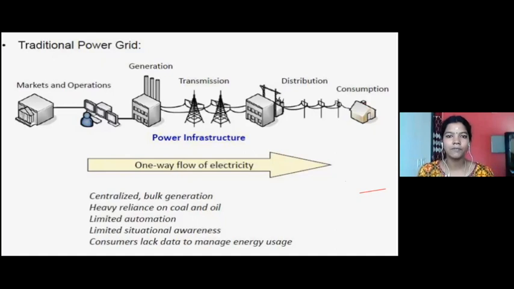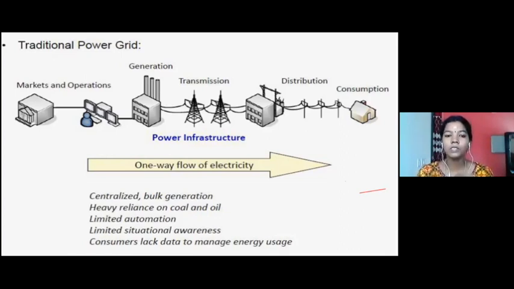But ultimately, if a lot of houses come into the picture on the distribution side, it is affecting the frequency. Right? So we don't know exactly what is happening on the distribution side. The transmission side doesn't know what's happening on the distribution side. The distribution side doesn't exactly know about the generation and how much power is being generated. So limited situation awareness is what is there in the traditional power grid. The consumers also lack the data to manage their energy use.